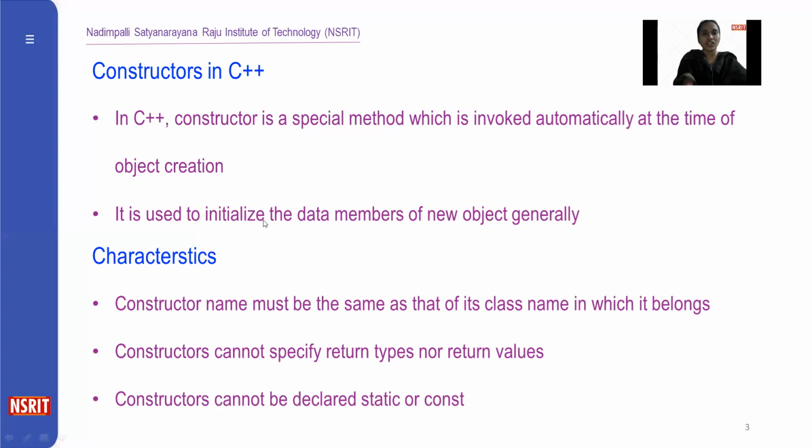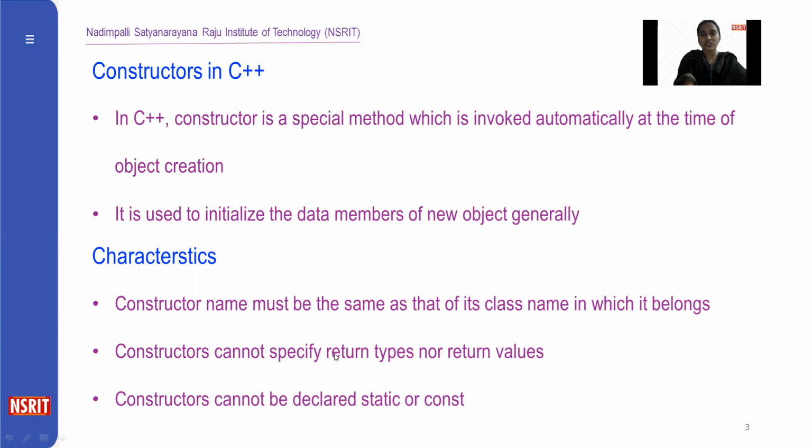It is used to initialize the data members of a new object. So constructors are generally used for initializing the data members in the class. These are the characteristics of constructors. The constructor name is the same as the class name. The constructor name must be the same as the name of the class to which it belongs.